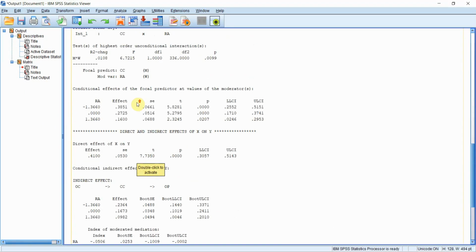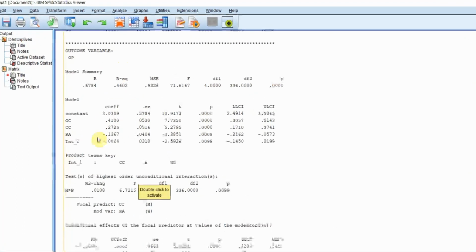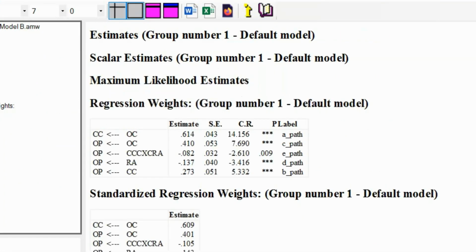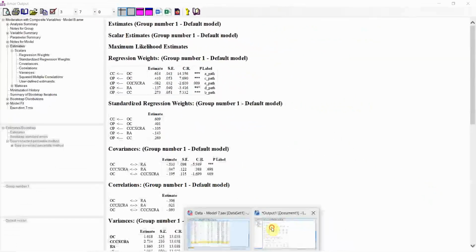And if you look here, you can have a look at other variables. Let's say the interaction, 0.082. So where is 0.082? Go to estimates, 0.082. That is the interaction effect on OP. So the results are the same.